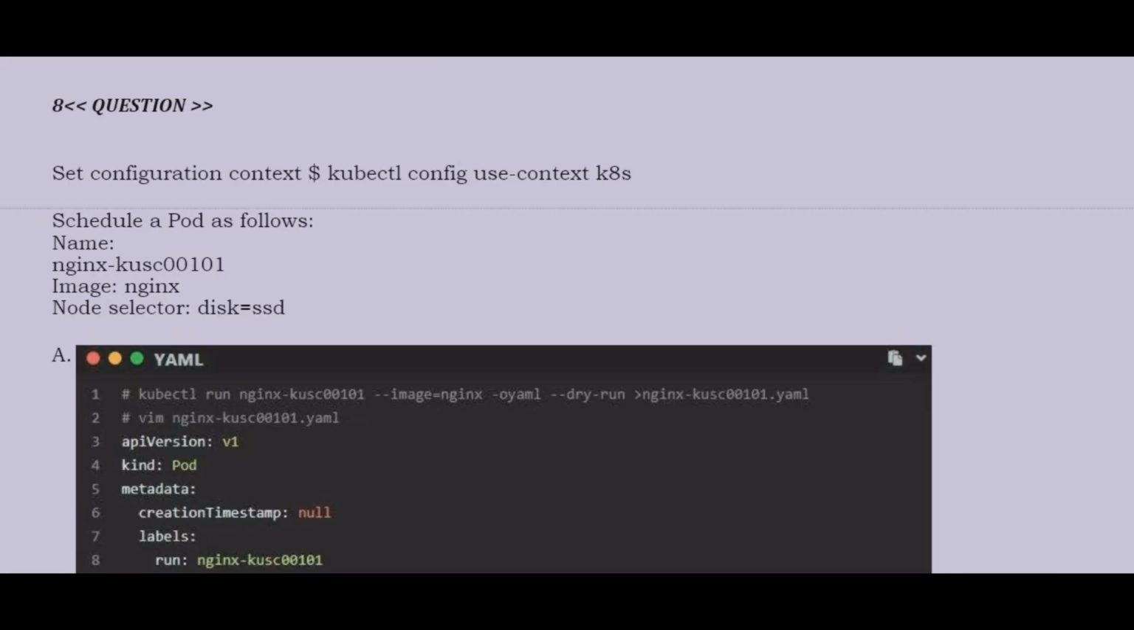Question is set configuration context kubectl config use-context k8s. Schedule a pod as follows. Name nginx-kusc00101. Image nginx. Node selector disk=ssd. Now see the correct answer.